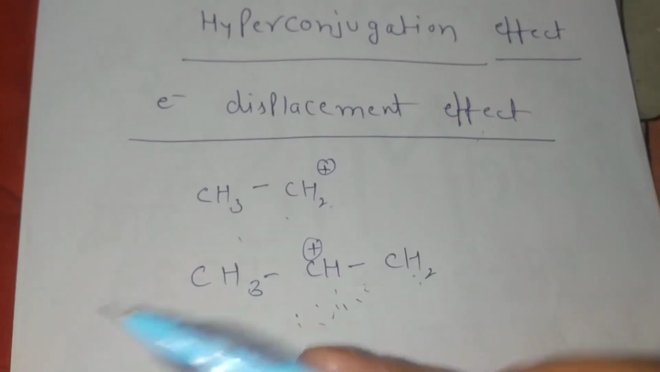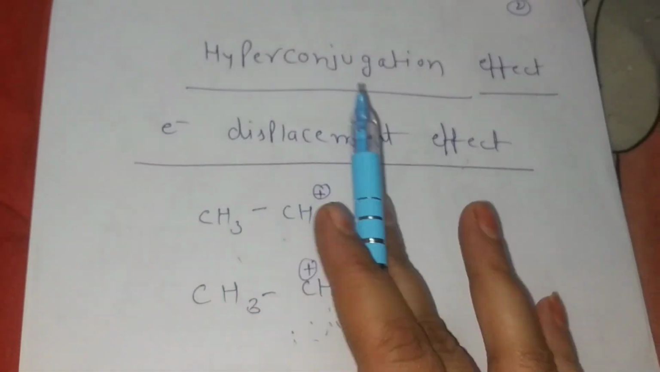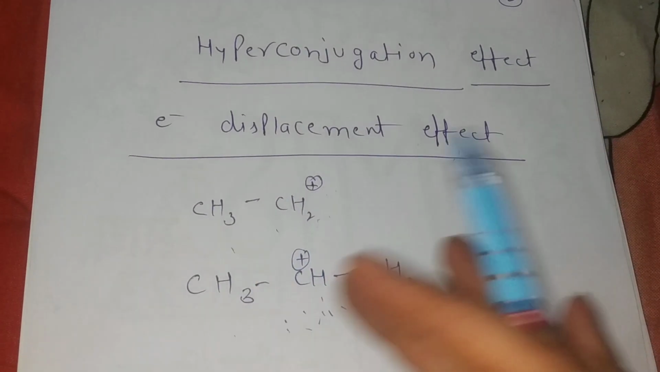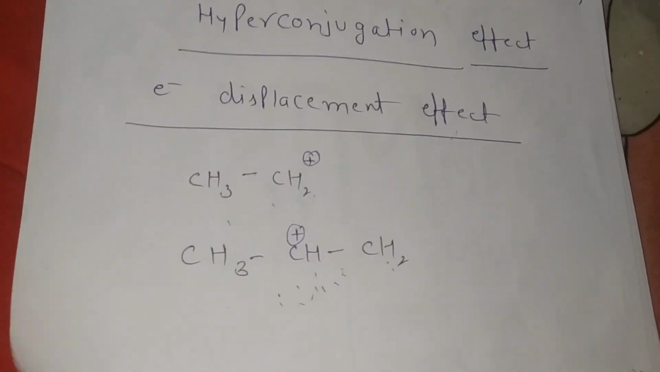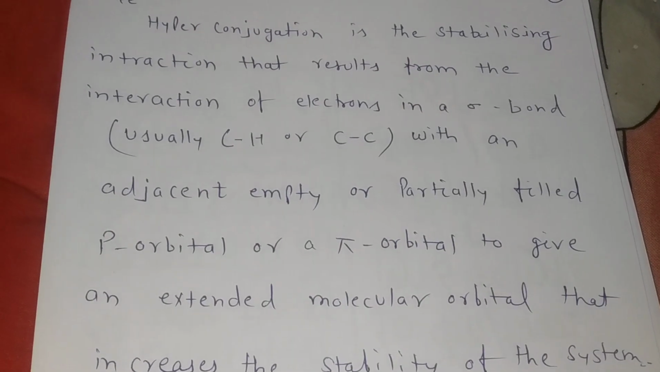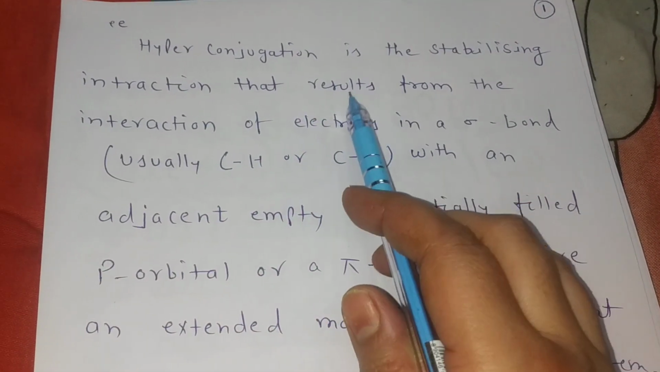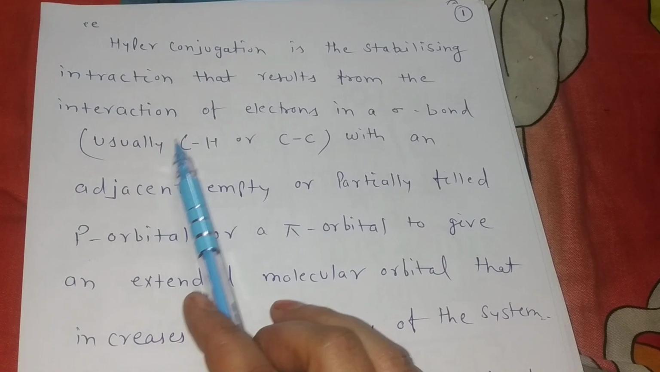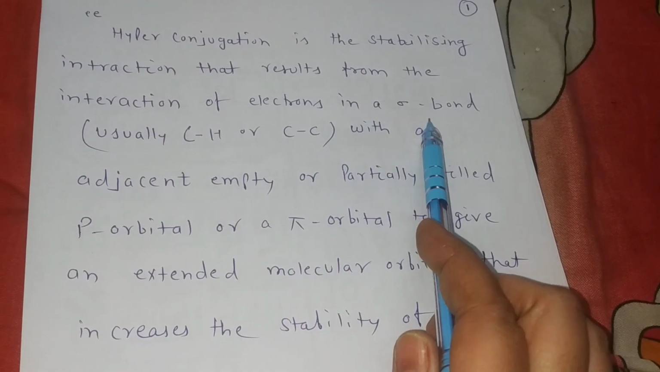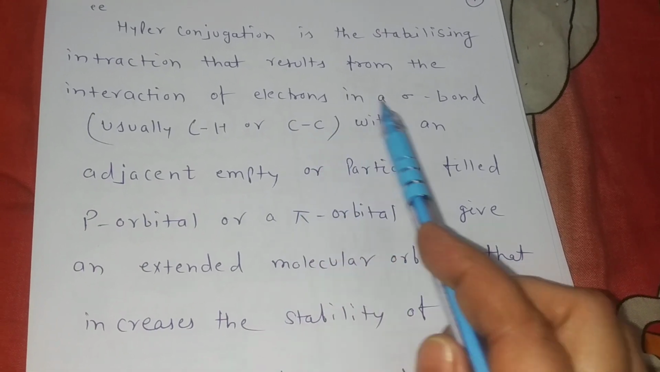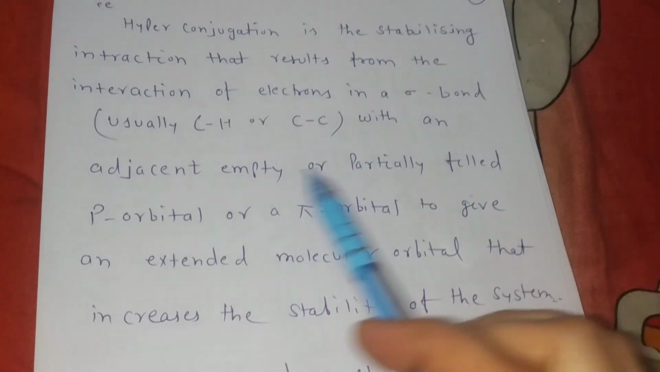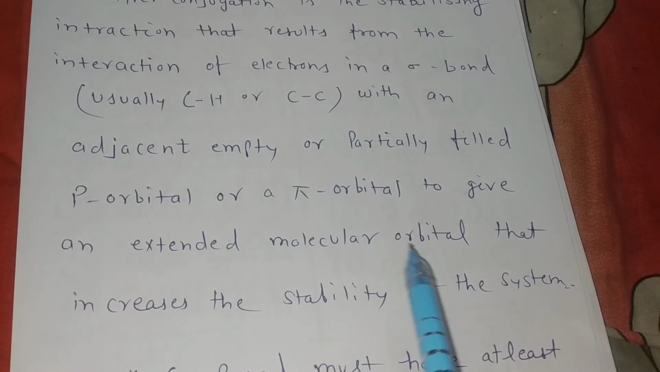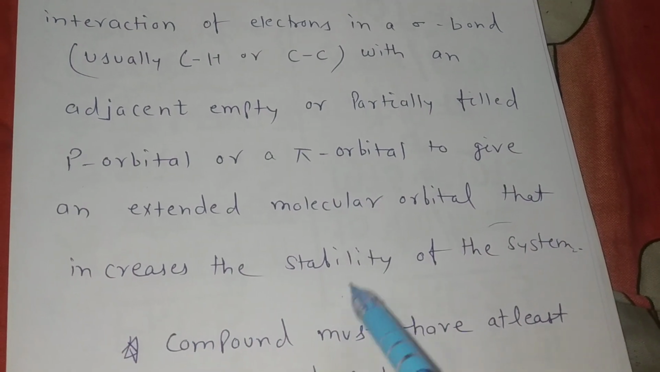Well, students, now let's talk about hyperconjugation. Students, what is hyperconjugation and how does it give stability to molecules, with some examples. First we see the definition. Hyperconjugation is the stabilizing interaction that results from the interaction of electrons in a sigma bond, usually C-H or C-C, with an adjacent empty or partially filled p orbital or a pi orbital to give an extended molecular orbital that increases the stability of the system.